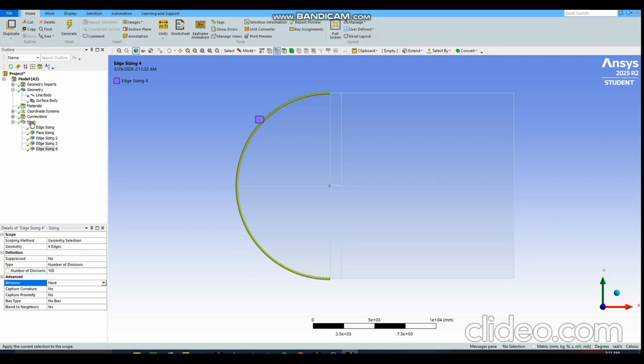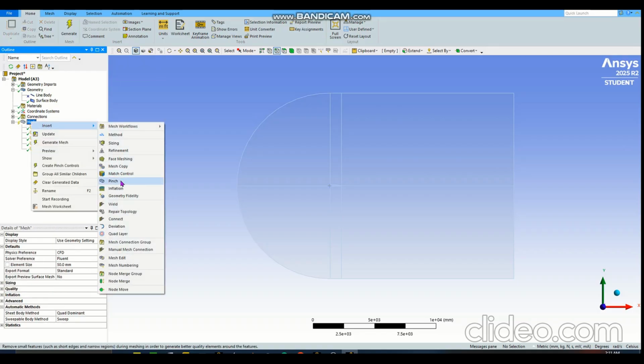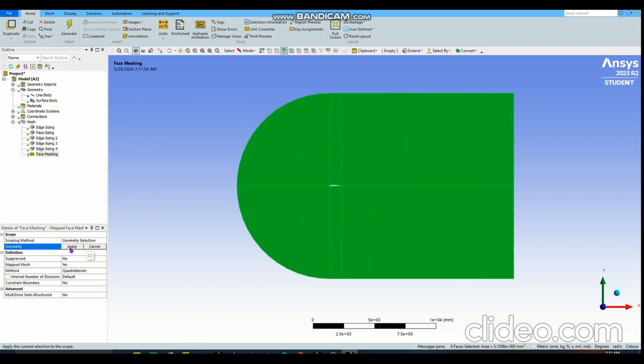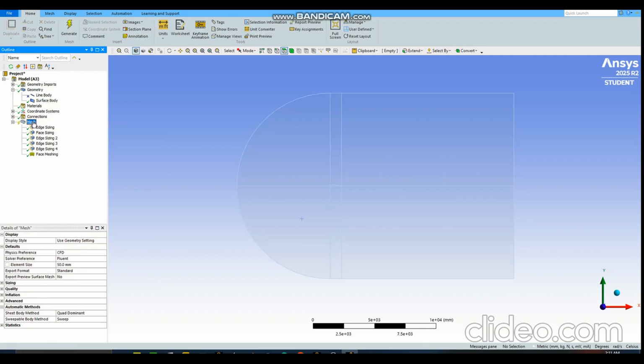Now everything is fine. I will just insert face mesh here. I will select all of these faces, apply, and now I can perfectly generate my mesh. It will take some time. Let's wait.